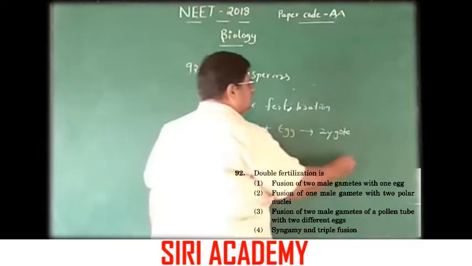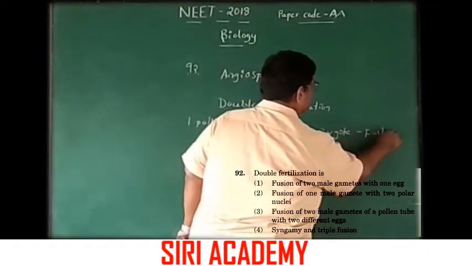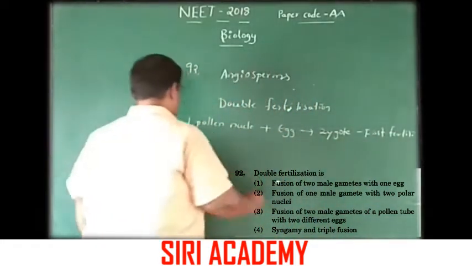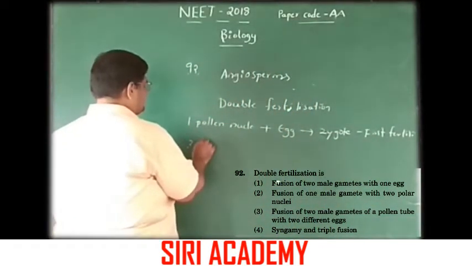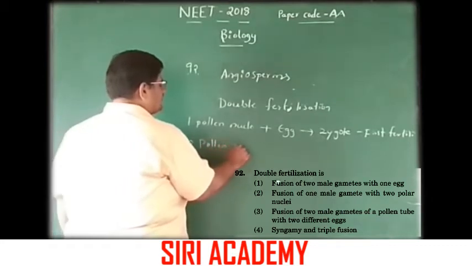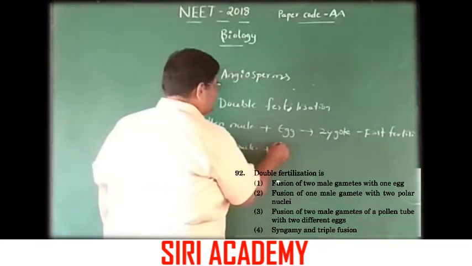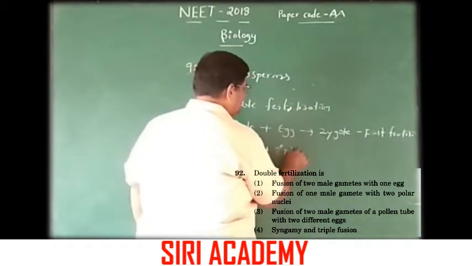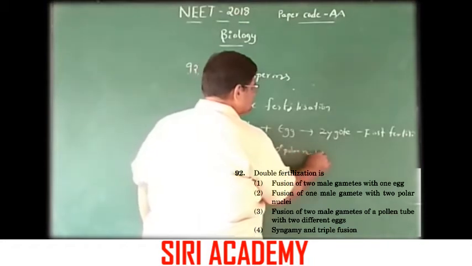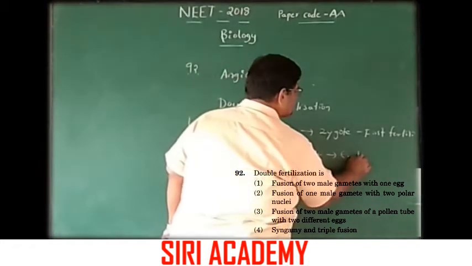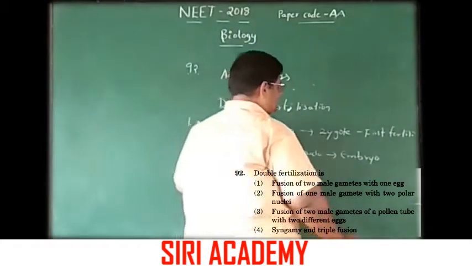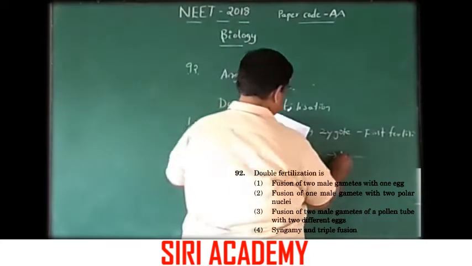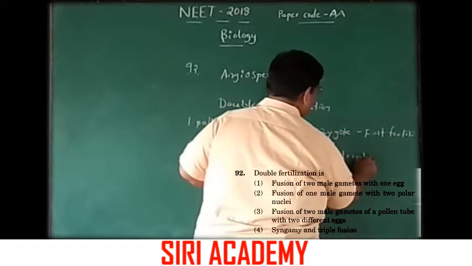This is the first fertilization, called syngamy. The second male nucleus fuses with the secondary polar nuclei, and triple fusion takes place.